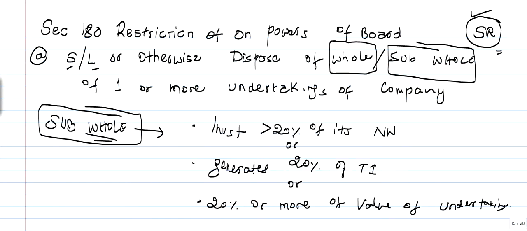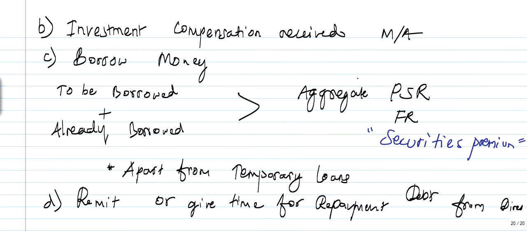But we see in point A, sell, lease or otherwise dispose of whole or substantial of one or more undertakings. We know what is a substantially whole undertaking: investment exceeding 20% of its net worth, or generating 20% of total income, or 20% or more of value of undertakings. Next, B, investment of compensation received, that is in the case of merger or amalgamation.